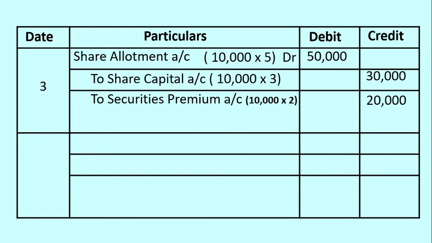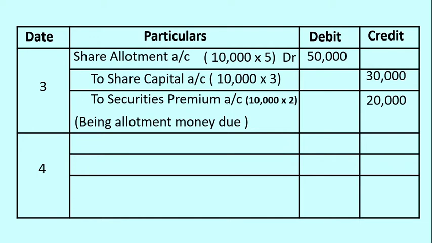To share capital is credited with 30,000, 10,000 shares at rupees 3 per share, excluding premium. And to securities premium account, 10,000 multiplied by 2 rupees per share, with the premium amount of rupees 20,000, being allotment money due is the narration.